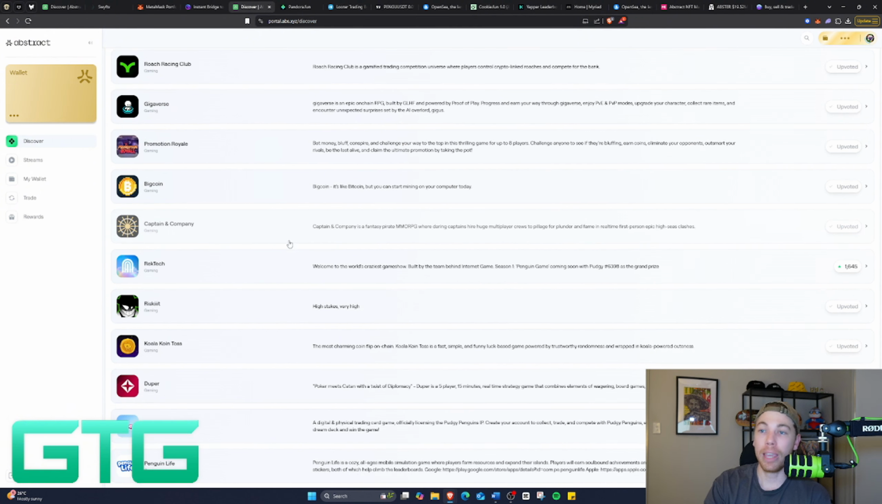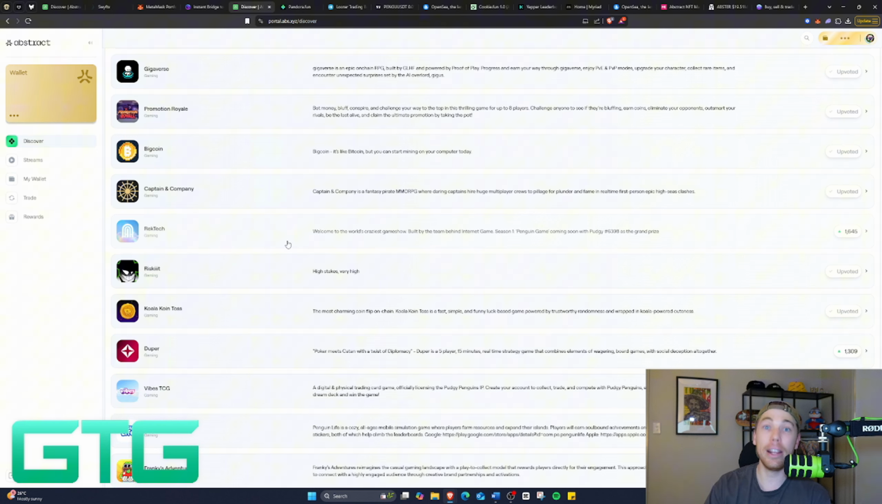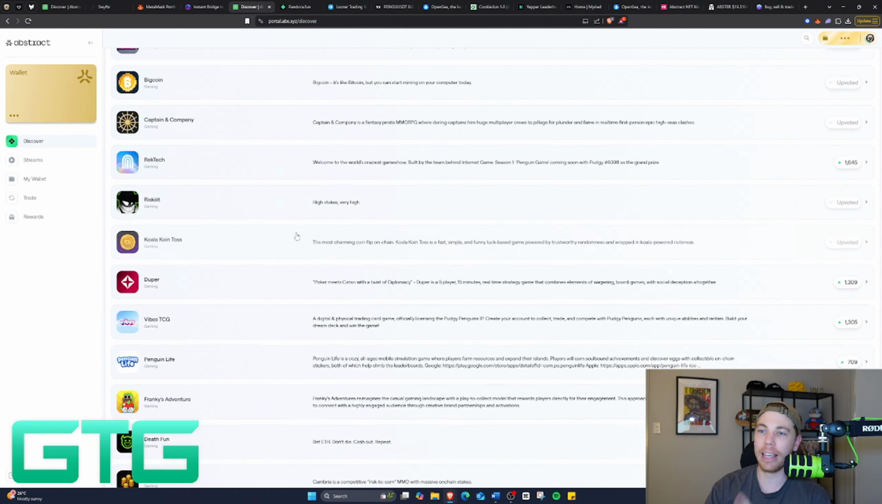and whatnot. Captain and Company is a really fun MMORPG game where you can jump in with multiplayer, okay, and literally battle the seas out. Craig and I were playing this for quite a while. RecTech is a range of different games every single day to unlock XP plus abstract rewards. Pudgy Penguins sometimes in the giveaways. Highly recommend it. Risk It is a gambling game.